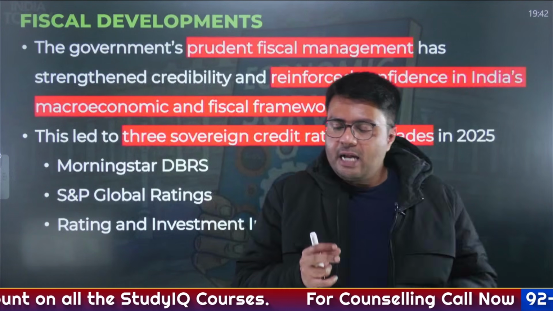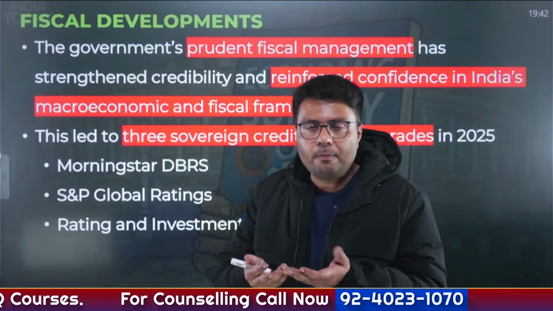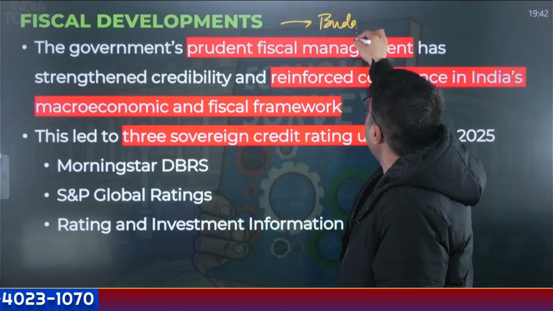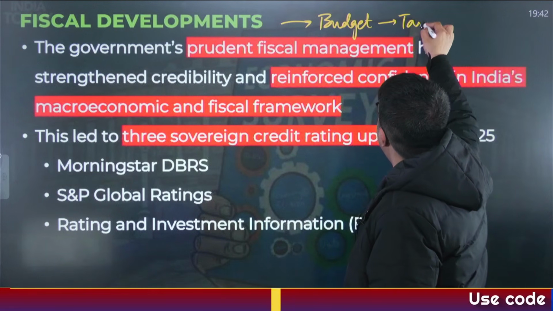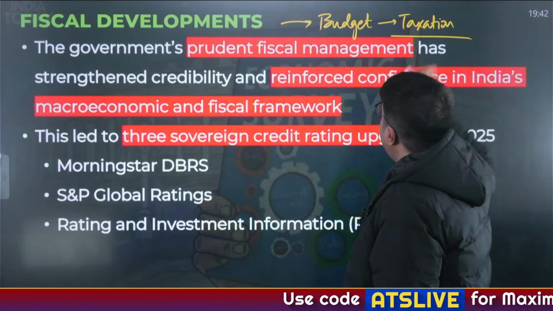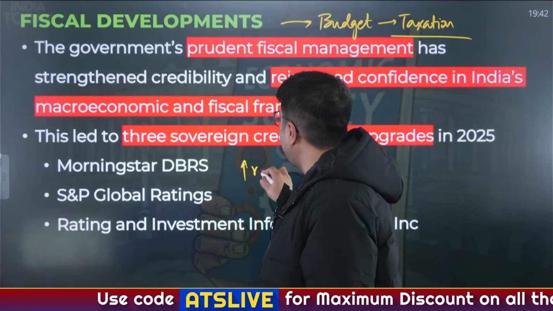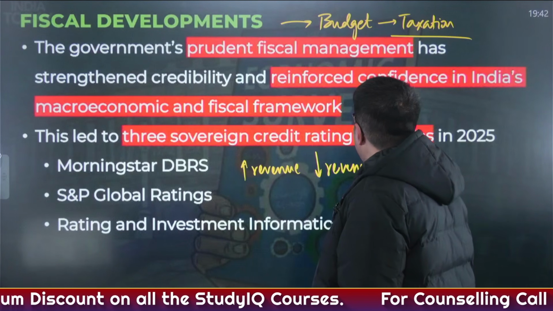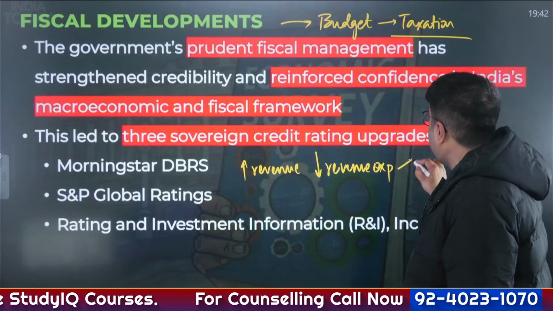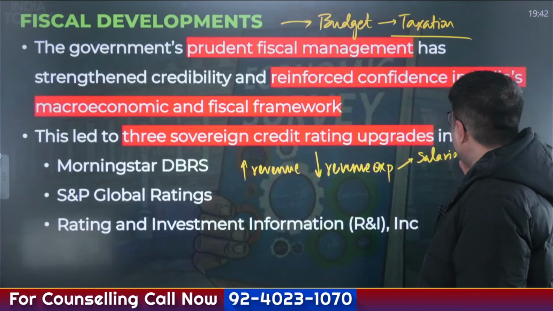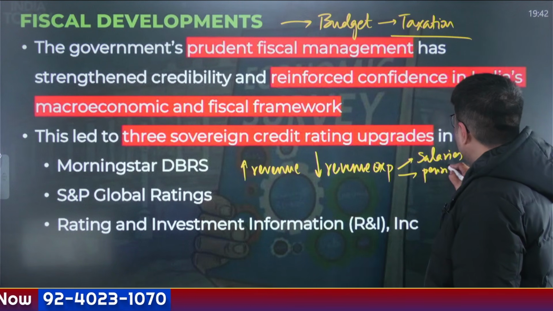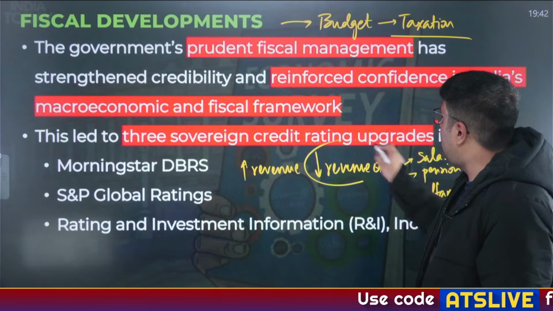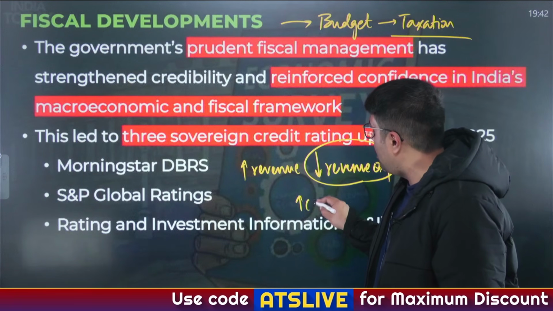Now let us understand what are the important fiscal developments. Fiscal developments basically means the changes government introduces via budget, most importantly in its taxation policy, right? Now the objective of any government's budget is to increase the revenue and to decrease mostly the revenue expenditure. What are revenue expenditures? These are expenditures made on day-to-day expenses like salaries, like pensions, or even including the welfare schemes. And government, by reducing the revenue expenditure, would want to increase capital expenditure.